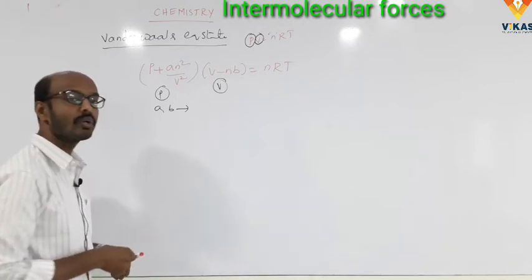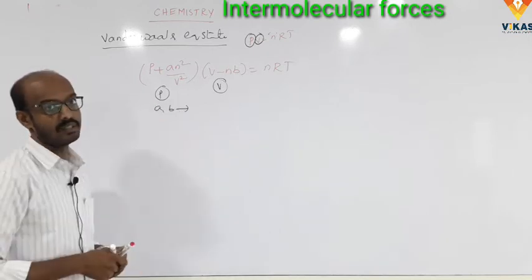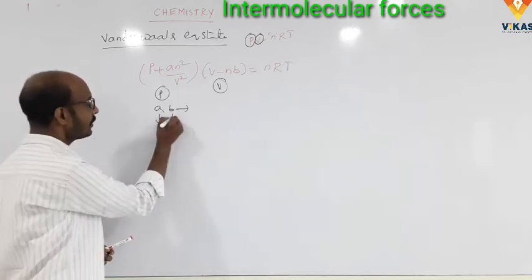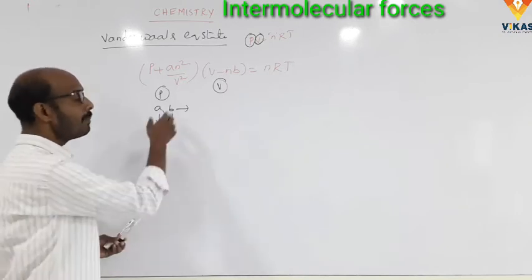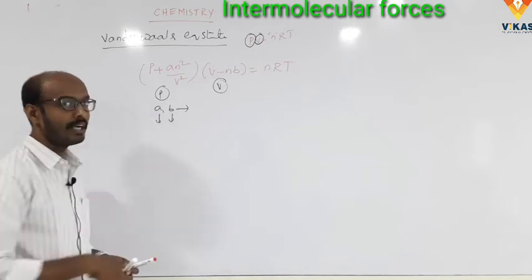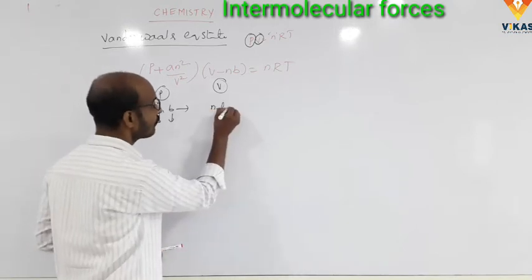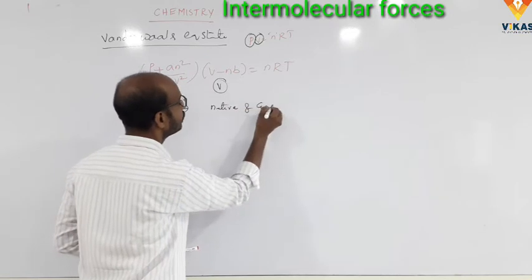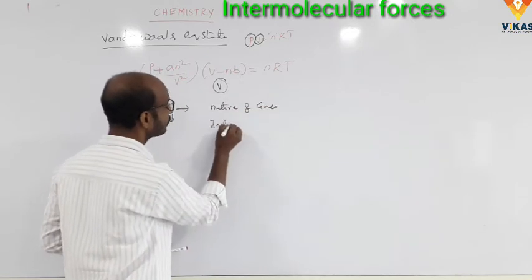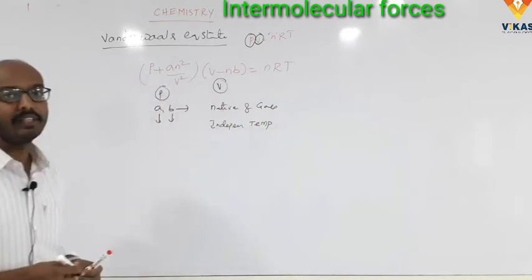Both a and b depend on the nature of the gas and are independent of temperature.